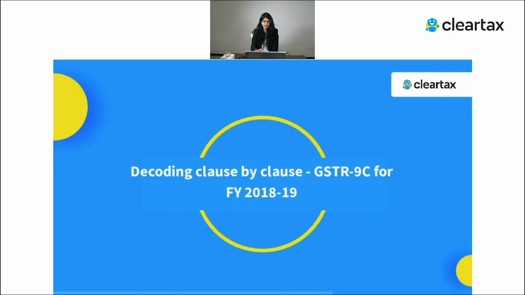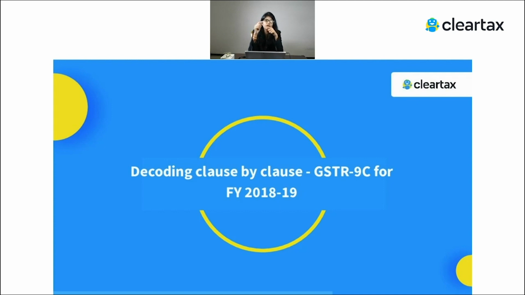Here we have different things, but if I just summarize the ITC part, because it is important, one important thing you have to take care of is, while you're showing the information in table number 6 of GSTR 9, make sure that the information matches your GSTR 3B.